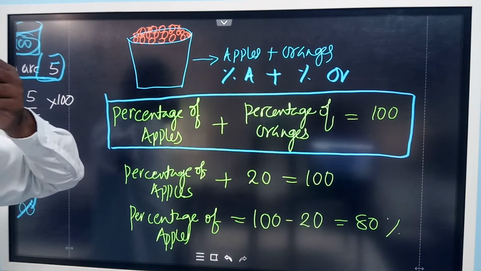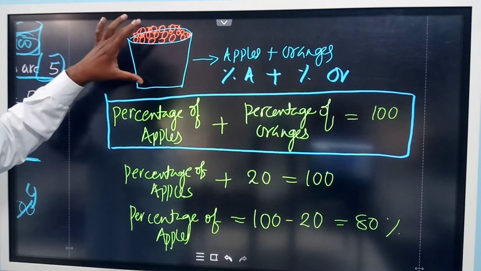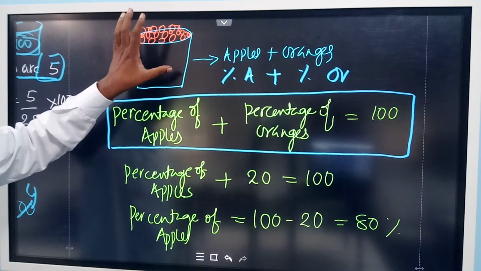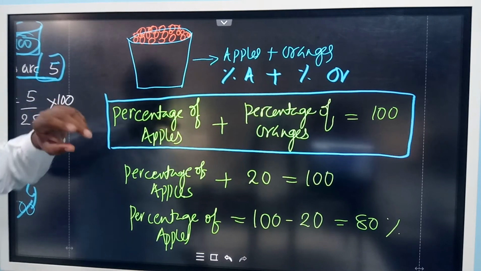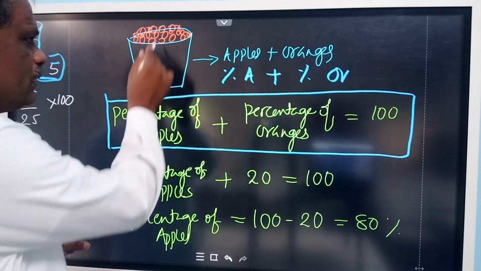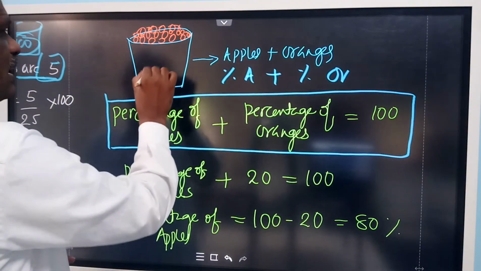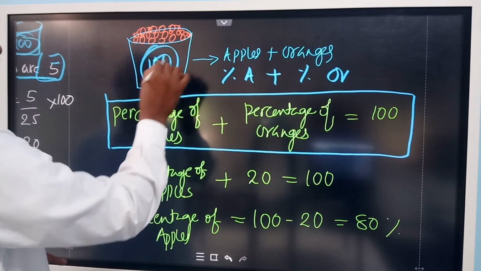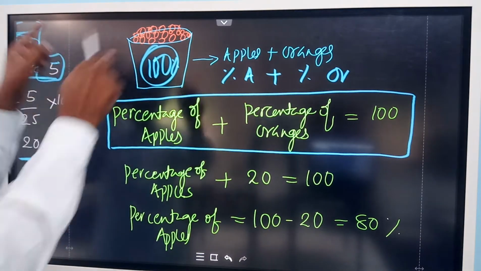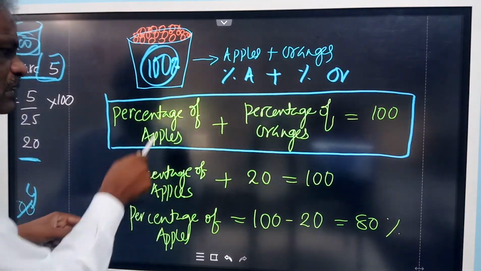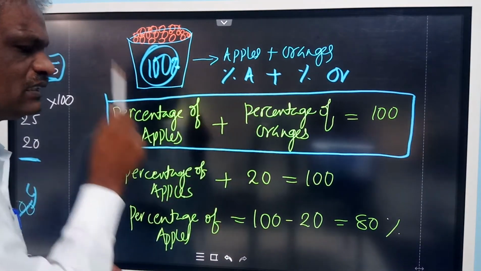Out of 100, what is the number of apples? Out of 100, what is the number of oranges? That is a percentage. When you add the percentage of apples and the percentage of oranges, it should be equal to 100. One basket means 100%. In that 100%, what is the percentage of apples and of oranges?